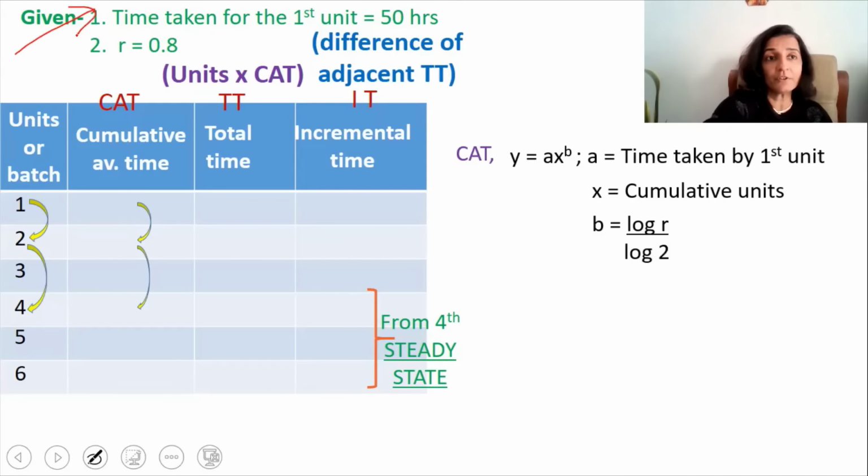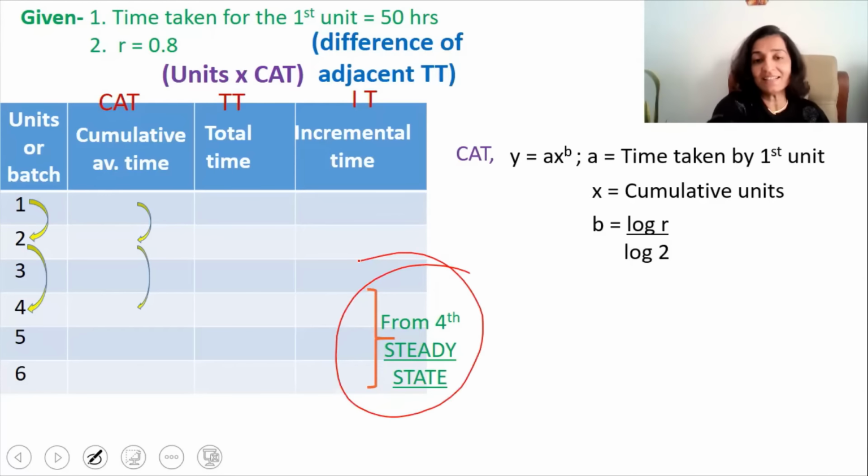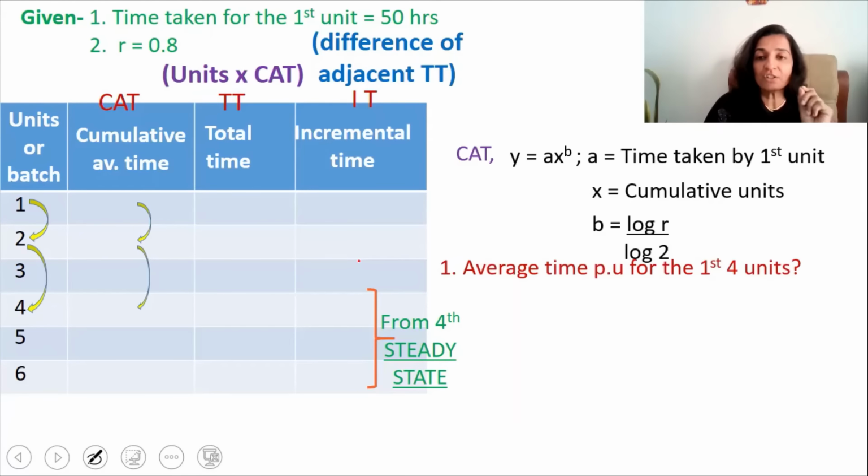The time taken for the first unit, the learning rate is 0.8, and the steady state is achieved from the 4th unit. So question number 1, calculate average time per unit for the first 4 units. Average time is nothing but our CAT, that's the cumulative average time. So we will be using this formula, y is equal to ax the whole raised to b.